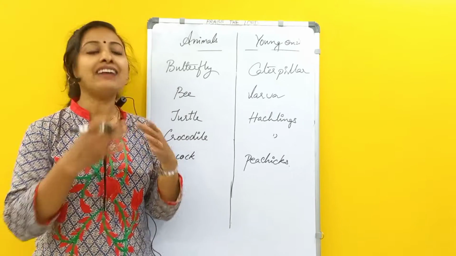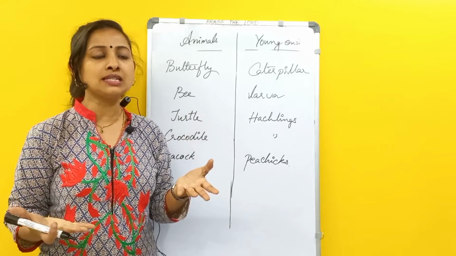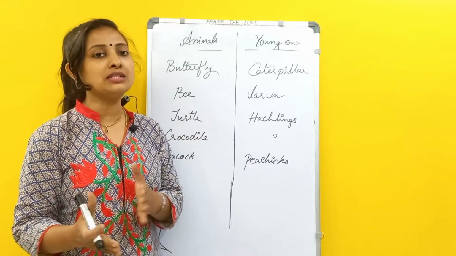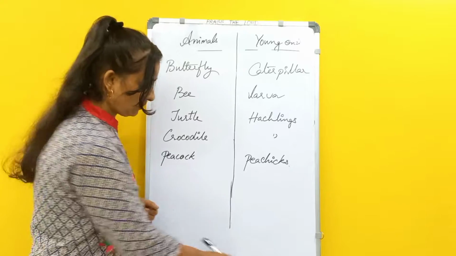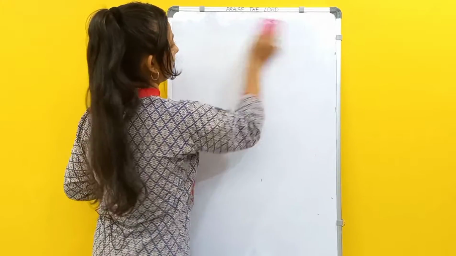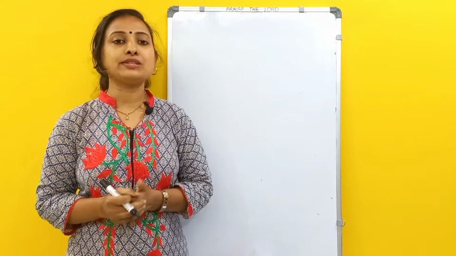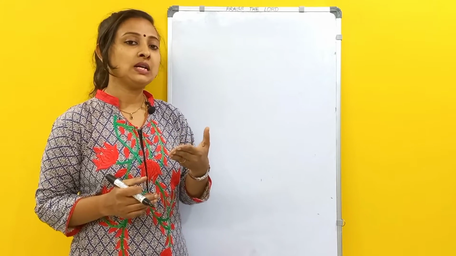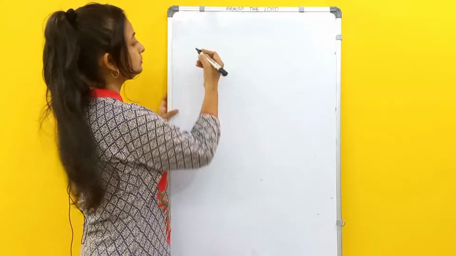Whatever I have listed here are the ones which we frequently see, which we come across in our day-to-day life. So the animals and the young ones are also common nouns. That is the final thing, okay. Nouns. So if we want to make sentences now, see, we have seen examples of common nouns. Now we have to see about sentences. How to write sentences.